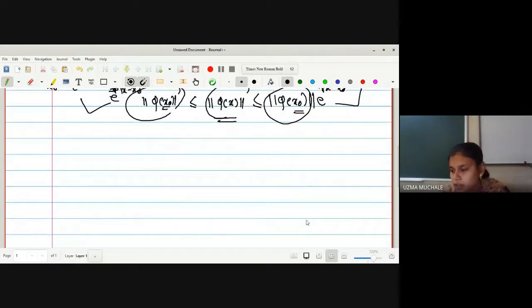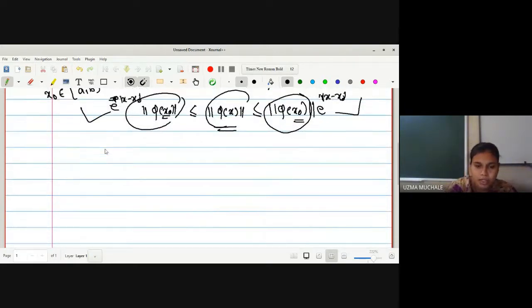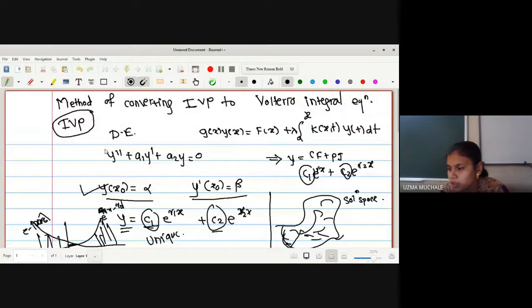That means any differential equation is given with some conditions. So what are the conditions we have? If you are going to have a definition, the value of the dependent variable is provided at only a single value of the independent variable. So here, what is the dependent variable? Y. Single value of independent variable means what? Here x naught is given, here also x naught is given.